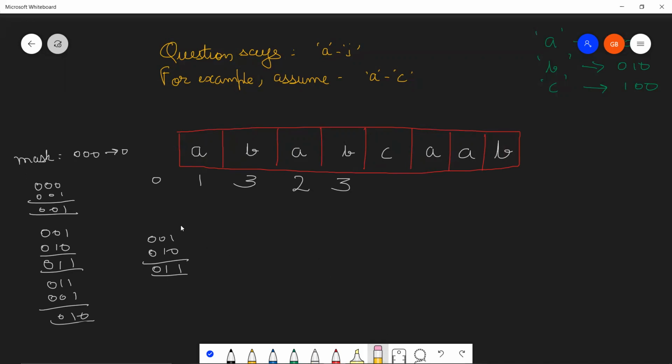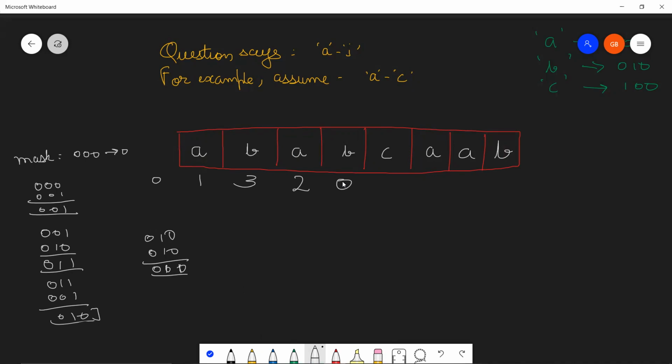Let me reiterate. So 0, 0, 0 bit mask with 0, 0, 1 will give you 0, 0, 1, which is equal to 1. Then 0, 0, 1 bit masked with 0, 1, 0, which is for B, will give you 0, 1, 1, which is equal to 3. Then 0, 1, 1 will be bit masked with 0, 0, 1, which will give you 0, 1, 0, which is 2. And okay, so this was 0, 1, 0 over here, sorry. The last result that we obtained, bit masked with 0, 1, 0, will give you 0, 0, 0. This is coming out to be, instead of 3, 0.